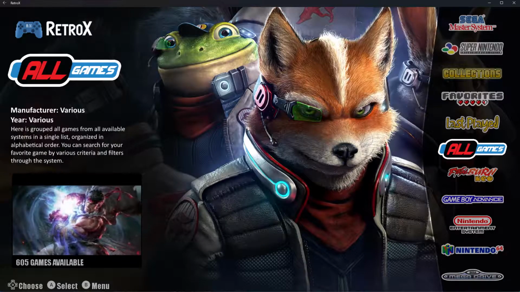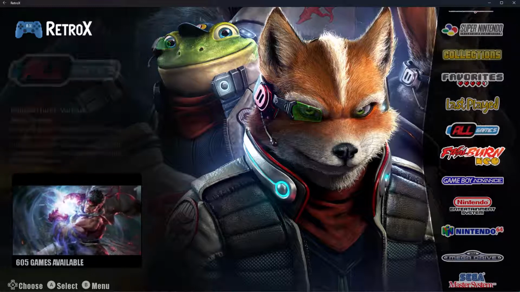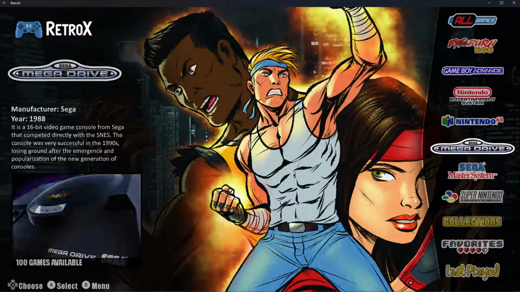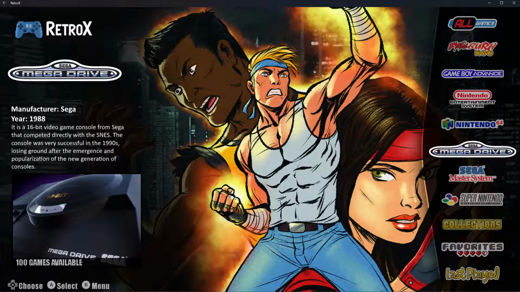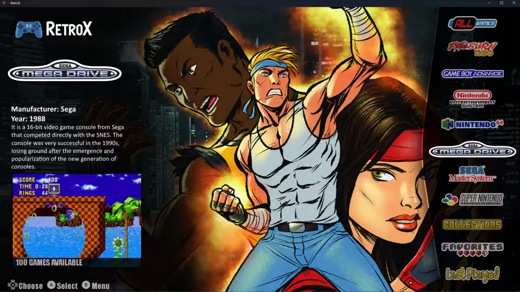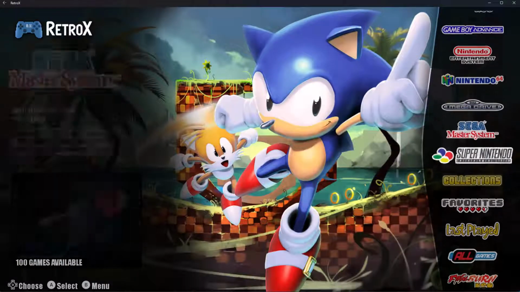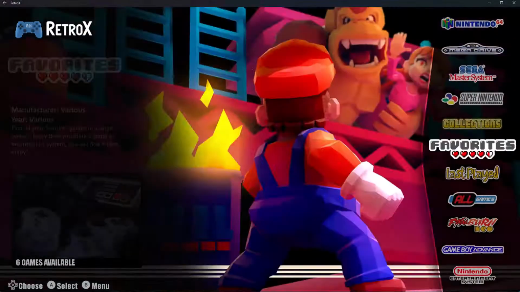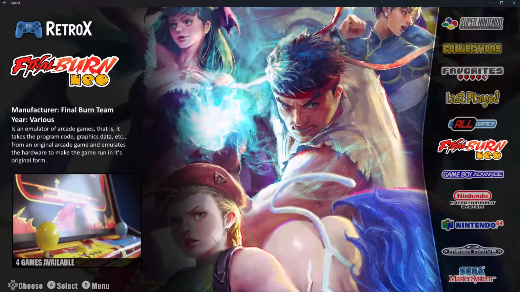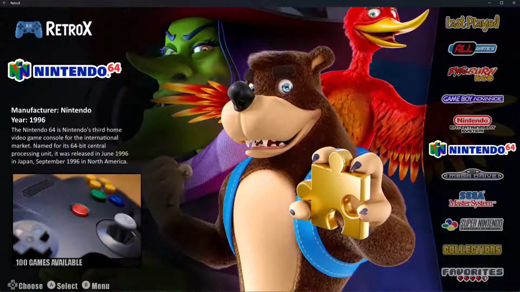Okay, Retrex is now set up, some games installed, etc. And as you can see, it looks pretty cool. Fully themable. So let's have a little flick through. To be honest, the performance looks pretty good to me. Pretty responsive. So yeah. I've already added a handful of systems to this. It does support, I think, something like 35 different systems.